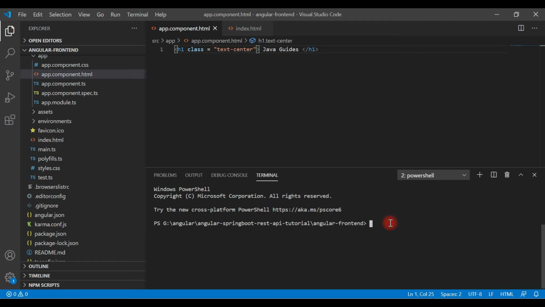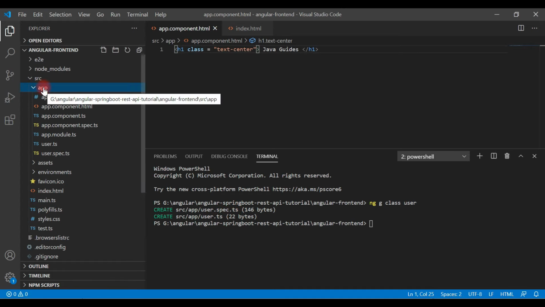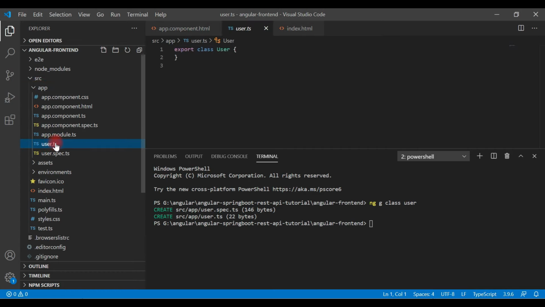Now let's use the command ng g class, followed by the name of the class, let's say user. So this will create a TypeScript class. Hit enter. Look here, two files get created, user.ts and user.spec.ts. If you go to the app folder, inside it you can see the user.ts file is created. Inside that file you can see a user class.